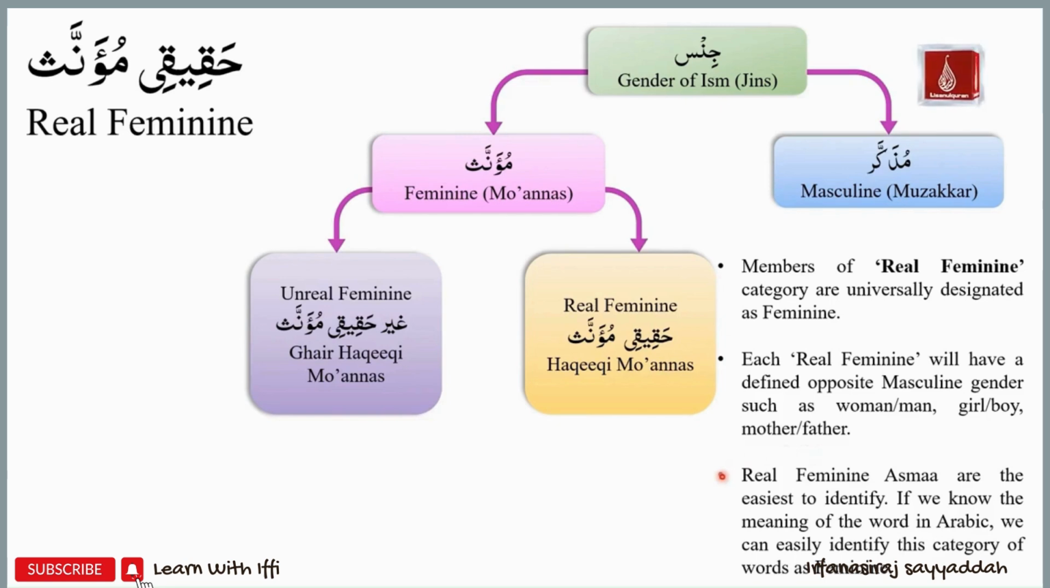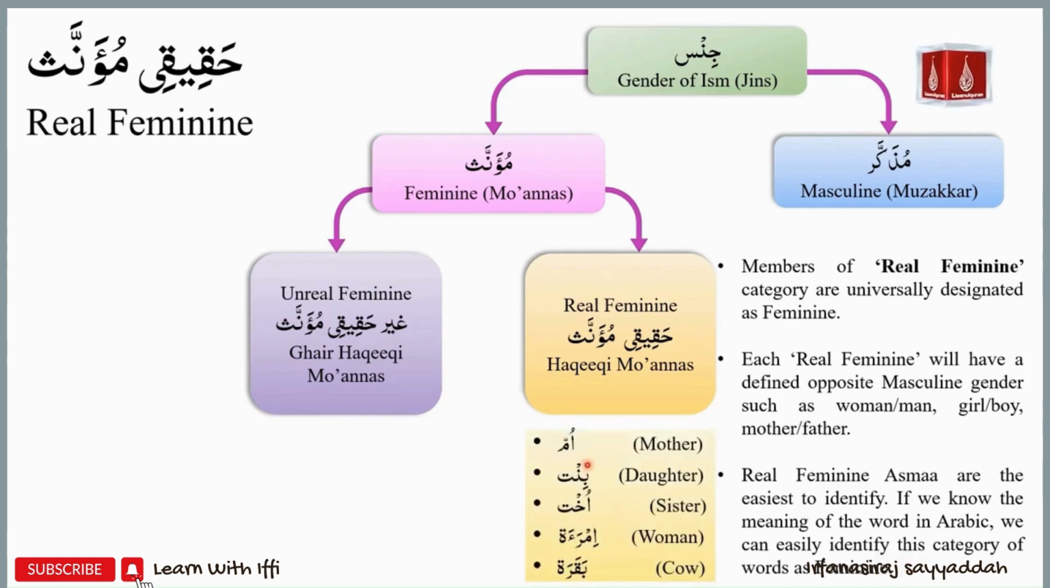Real feminine asma are the easiest to identify. All we need to know is the meaning of the word in Arabic. If we know the meaning of the ism in Arabic, we can easily identify this category of words. Examples: the word is an ism and it means mother. So it falls in the category of a real feminine because it has a designated opposite gender, which is father.